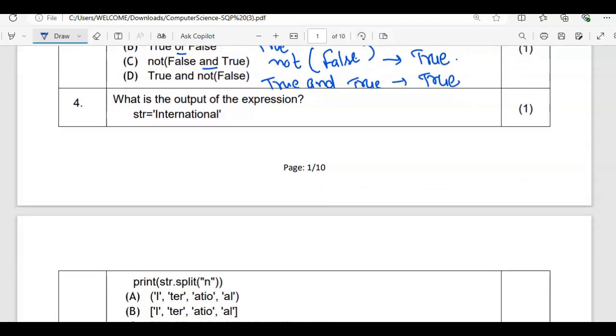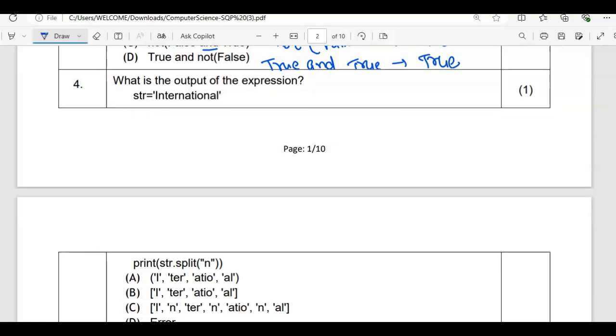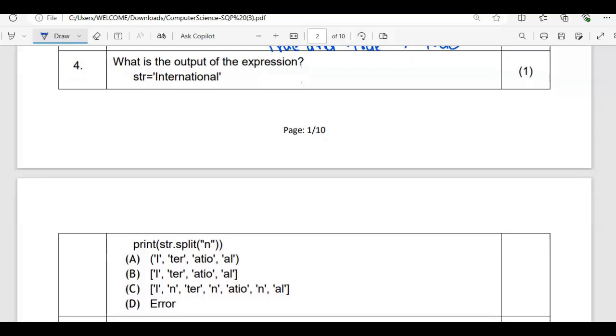Then moving to the next question. What is the output of the following expression? Expression is str is equal to international. You know very well this split function, so it's compulsory every time it is coming, right? So str dot split and n. So you have to split it with the help of n. This is not included in output, right? And we have to split it. So first you should be clear with the resultant thing. So this is going to return the value in the form of a list. And list is something in square brackets.